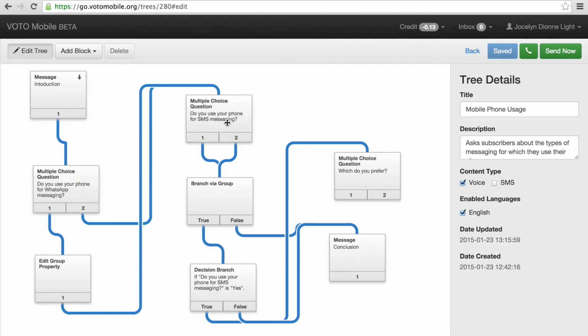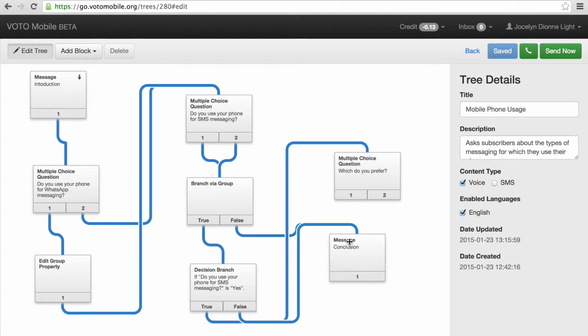Do you use your phone for SMS messaging? Whether a subscriber answers yes or no to this question, they will come to this branch via group block. Subscribers who are part of the WhatsApp group will move down to be checked if they also said yes for SMS. Those who are not part of the WhatsApp group will simply go to the conclusion. Those who are being checked if they answered yes to SMS, if that is in fact true, they will get the final question. If it is false, they will go to the conclusion.